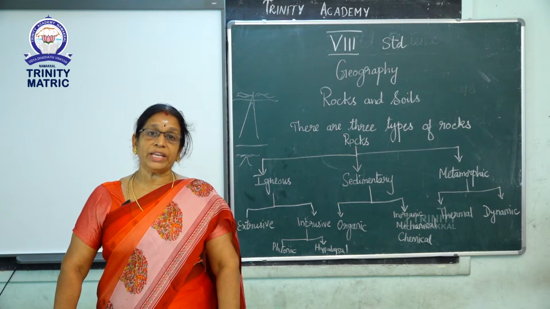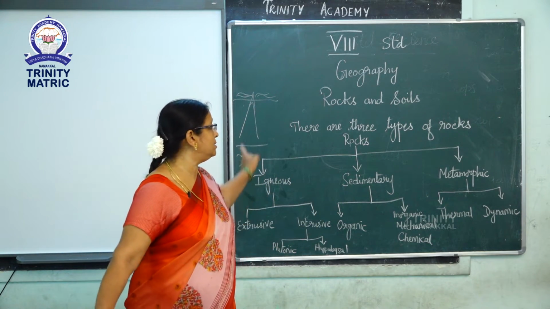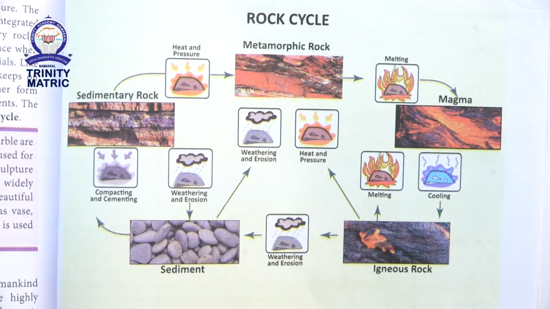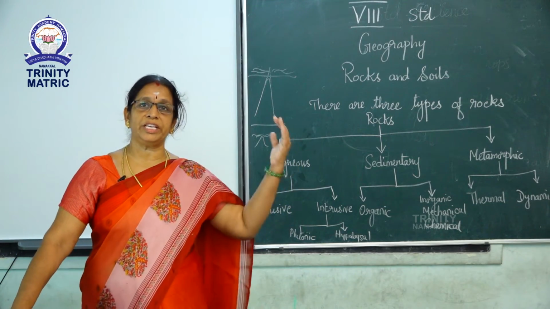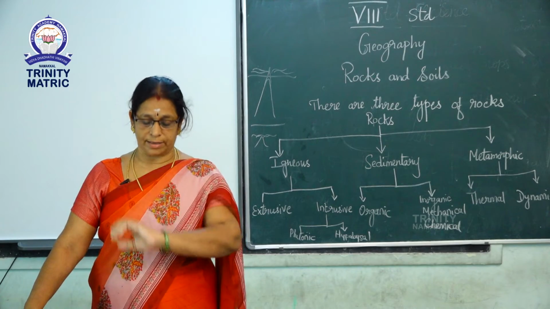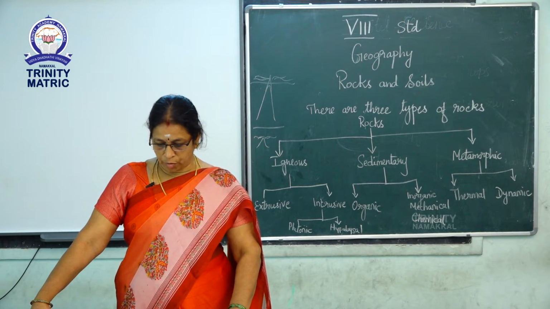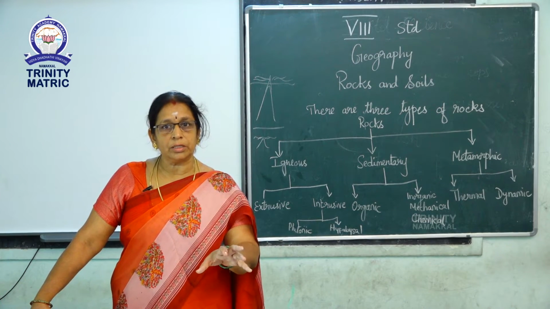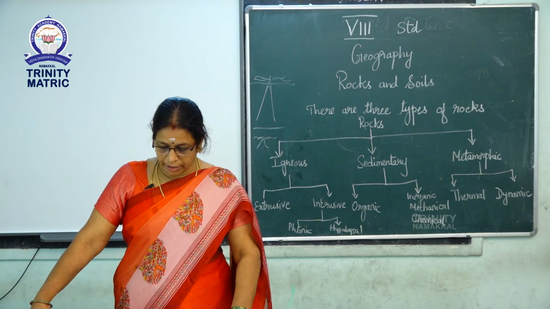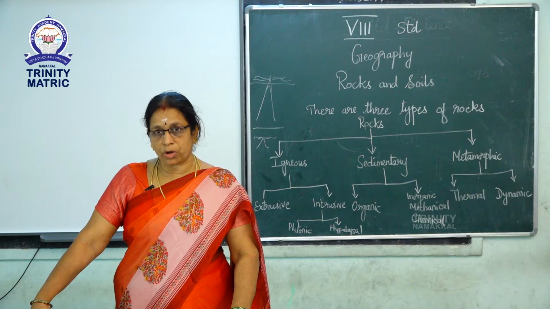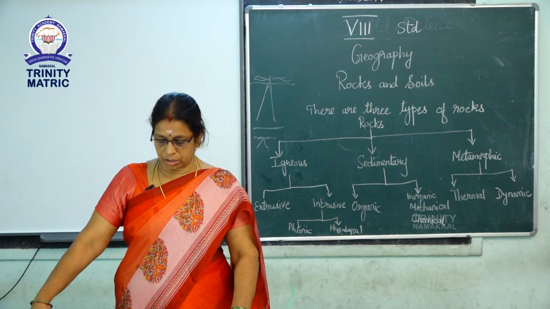Now we can see the rock cycle. Now we are going to see the image of rock cycle. Igneous rocks are primary rocks formed first on the earth.